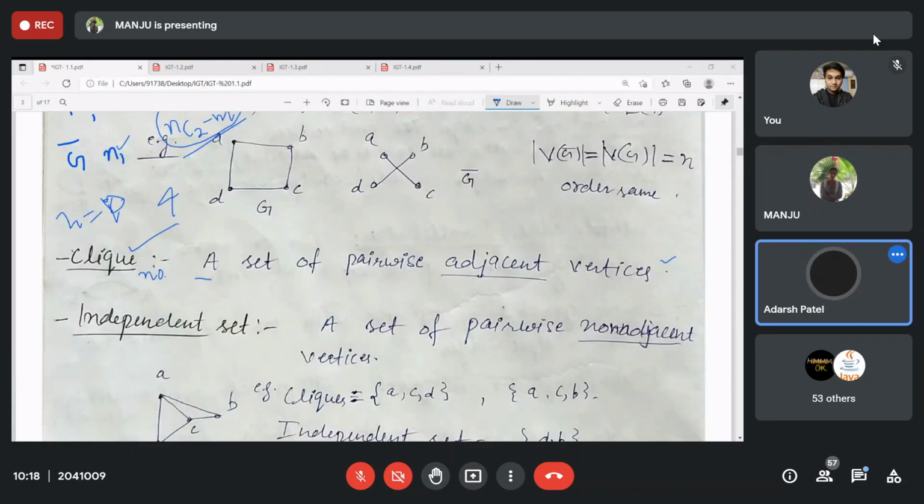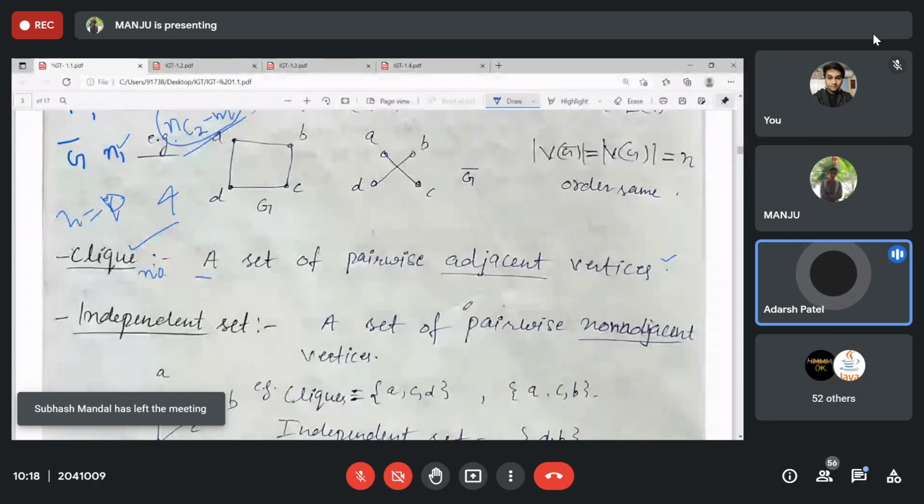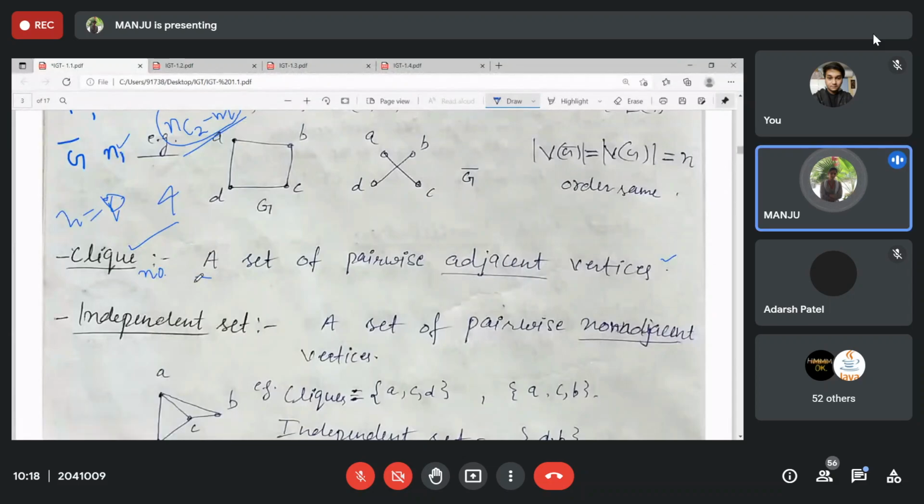Cardinality of the set which contains the highest number of cliques. So clique number is the cardinality of the set of pairwise adjacent vertices. So it should be the maximum set, right? Yes, ma'am. And it is denoted by omega, right? That is your clique number.